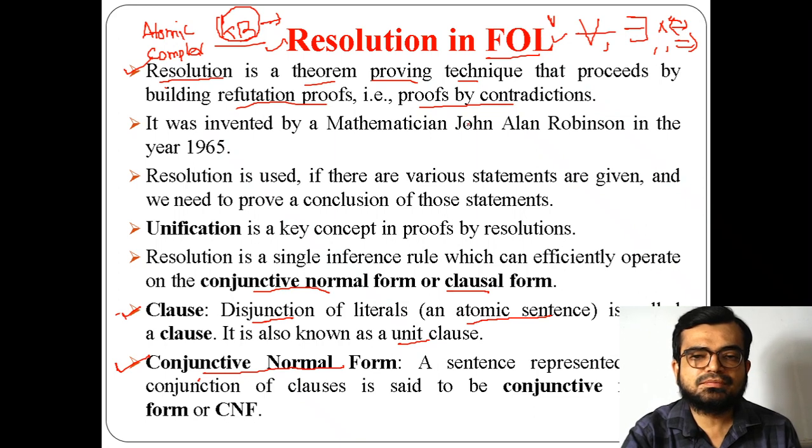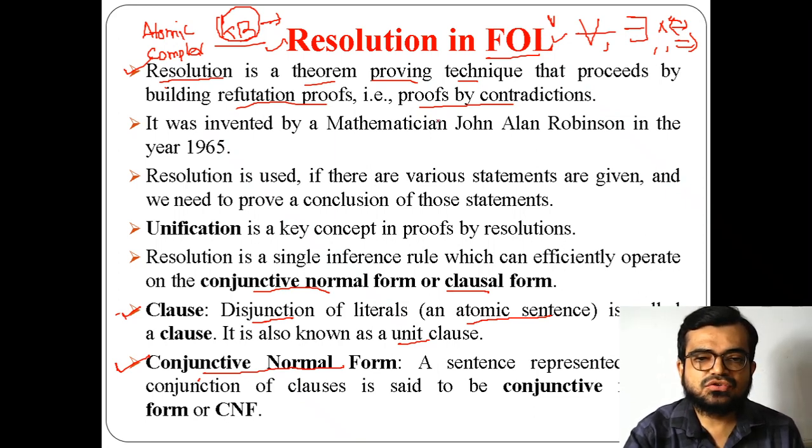So how this will be proved by contradiction means taking the negative of the given statement, and if that becomes null, finally the given statement which I have taken in the opposite, in a reverse direction, in a contradiction manner, so we can say that the actual statement is true. So that's why it was invented by a mathematician, because this is related to the mathematics concept, the contradiction concept, by John Allen Robinson, in the year 1965.